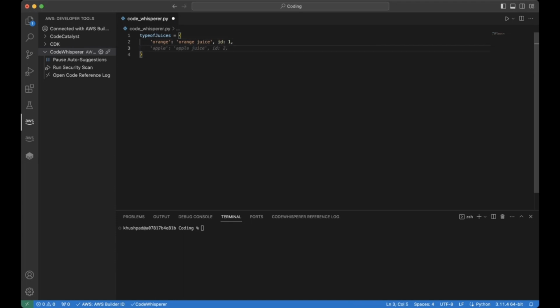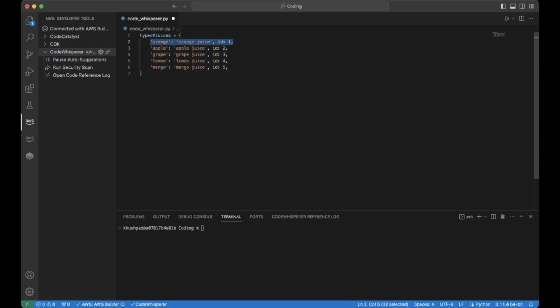Okay, so it does follow the same syntax, but does it follow the same syntax for other? Okay, for grape, for lemon, for mango. So you can see here that if I want to have a specific syntax like orange for orange juice, ID for one, for orange juice, you can follow that same syntax for the other types of juices as well, like apple juice, grape juice, lemon juice, mango juice, and it has specific IDs associated with that, which are different from each other as well.